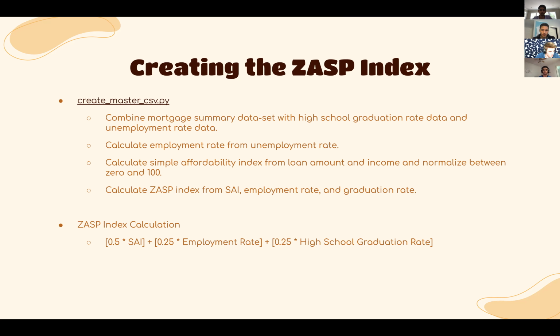And we used the loan amount and income for this. And then we normalized that between 0 and 100. After that, we calculated our ZASP index, which is basically a simple weighted average. So we took 50% of the affordability index, 25% of the employment rate, and 25% of the graduation rate.